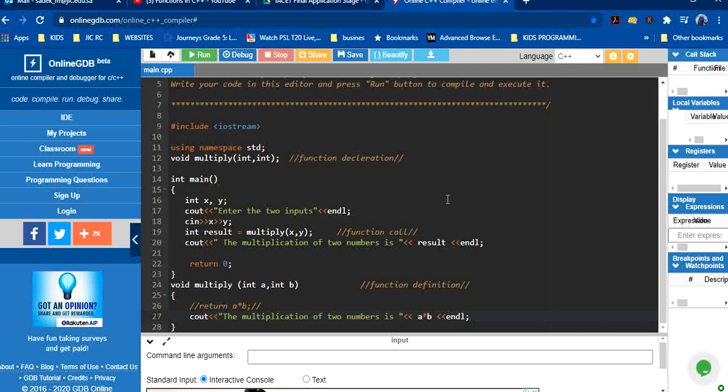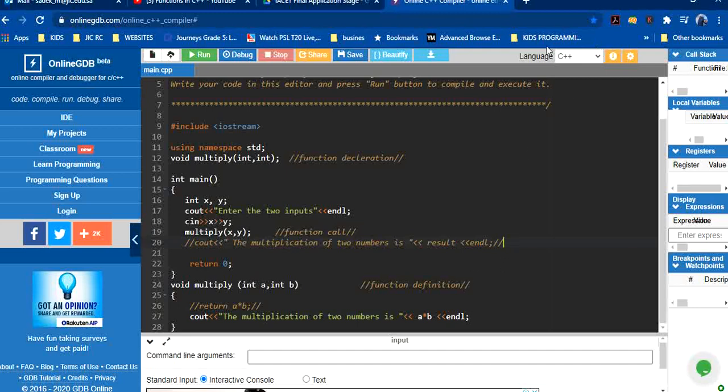Here I don't need this integer result now because it is not giving me any value. I will just simply call this function, and I don't need this part of the program either.